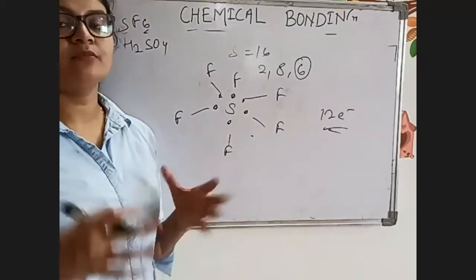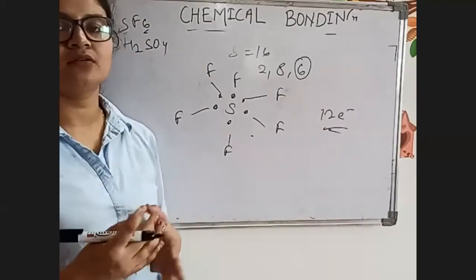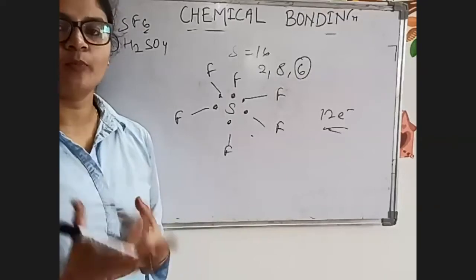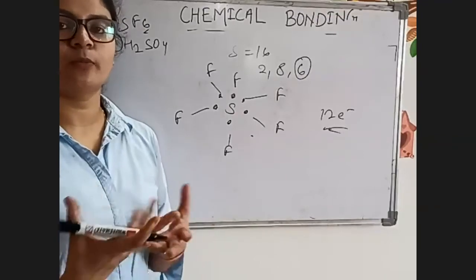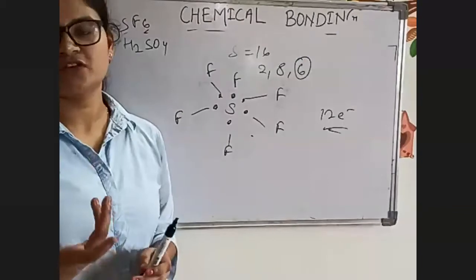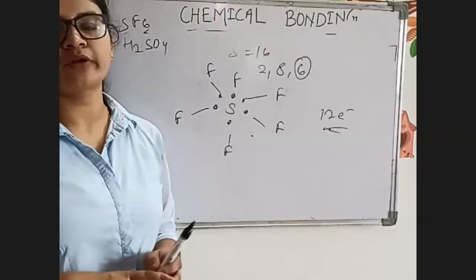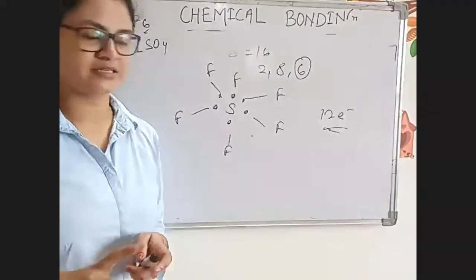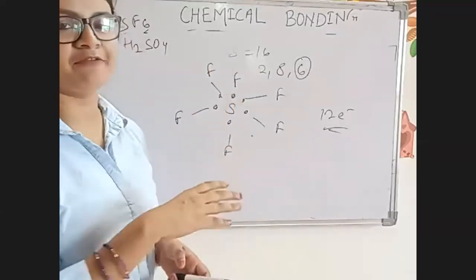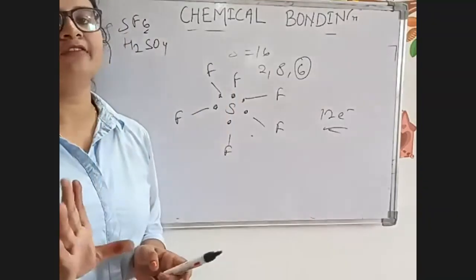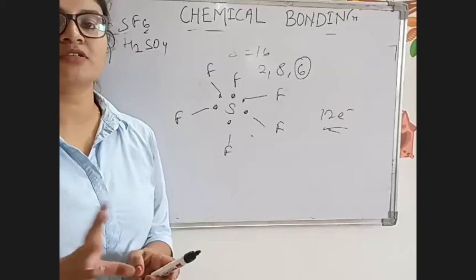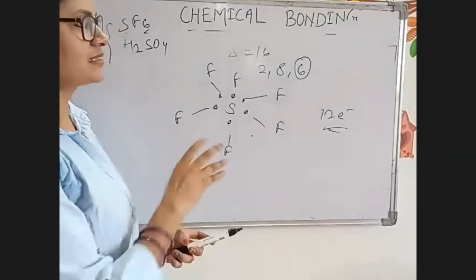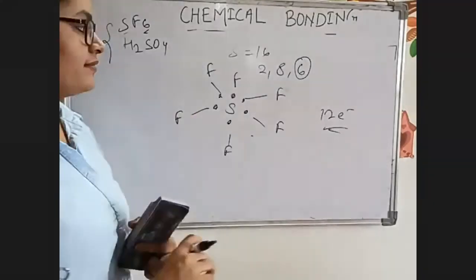So in the exam, options will be given. You have to find out the compounds which obey the octet rule and which do not. So now it's very simple. You can find out for any other compound which is given. But whatever examples I'm giving, this much will be enough for the exam. You don't need to go for extra examples.